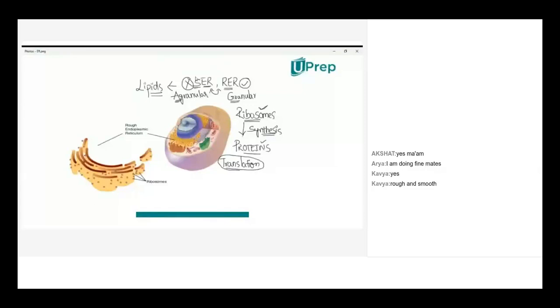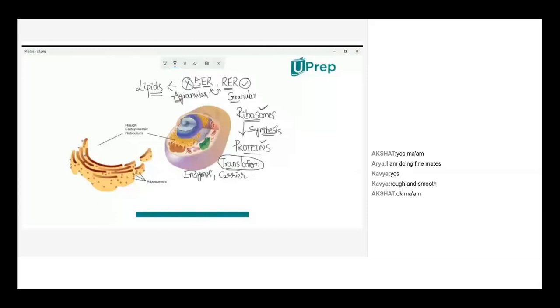Now, when you take the rough endoplasmic reticulum, the major function is production of proteins. And how do these proteins act? Proteins act as enzymes, either in the digestive system, and proteins act as carrier molecules, like hemoglobin in the circulatory system.